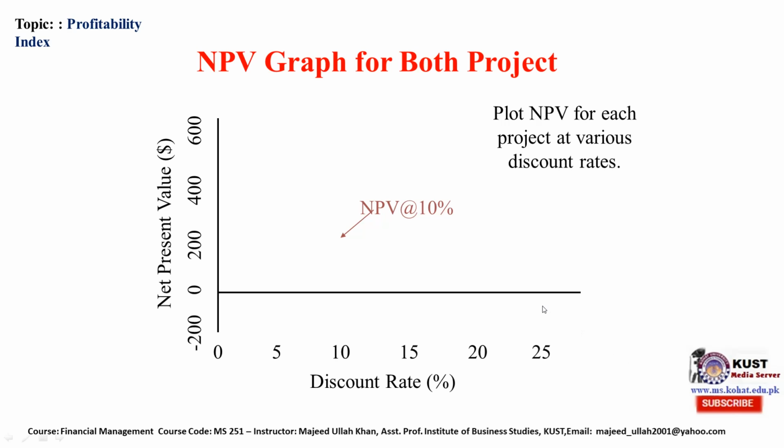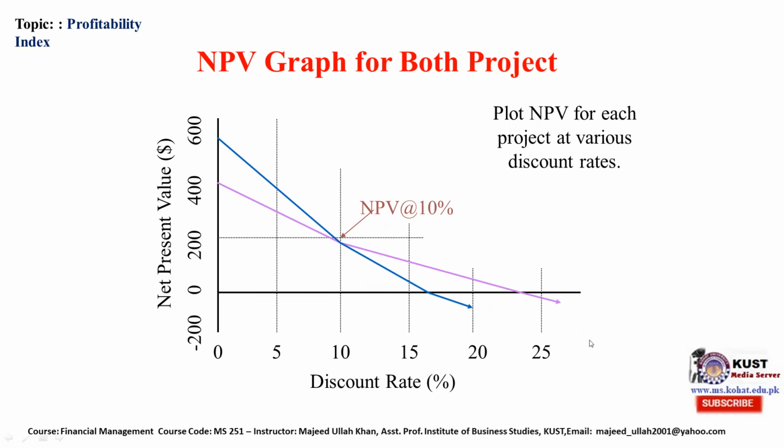As we discussed earlier, an increase in discount rate will cause a decrease in net present value. So project I is blue while project D is this indigo color.